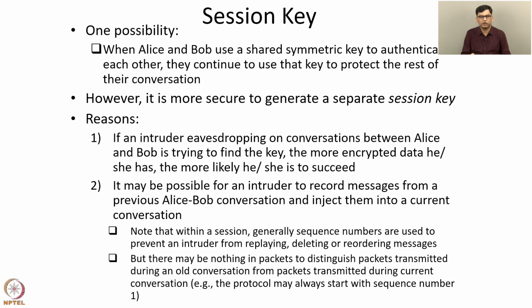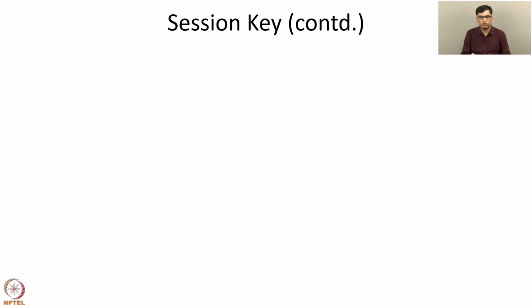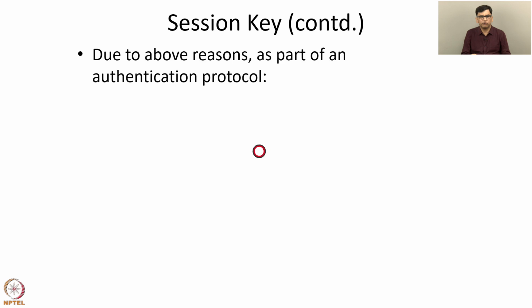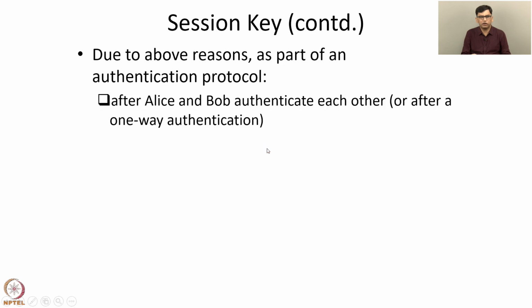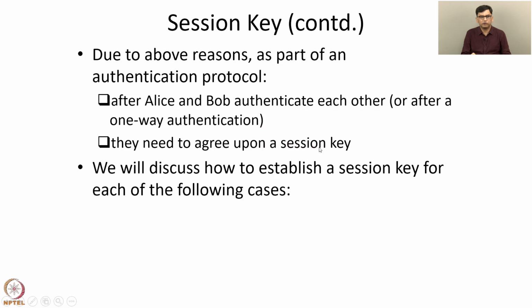So for these reasons, during authentication, Alice and Bob agree on a secret session key which is used for that particular session for achieving confidentiality and message integrity. In a following session, they agree on a different key. So the session key changes from session to session. Due to these reasons, as part of an authentication protocol, after Alice and Bob authenticate each other, or after a one-way authentication, they need to agree upon a session key. So the question is, how do we select the session key?